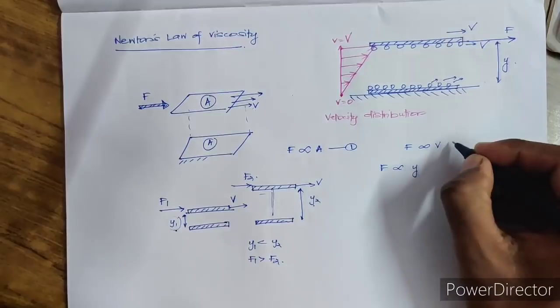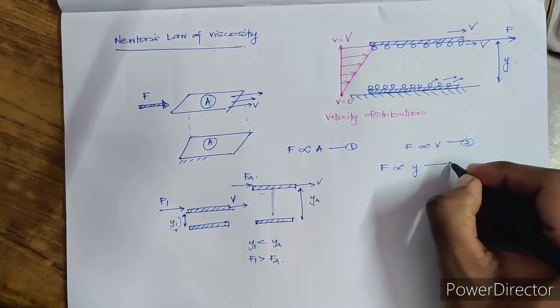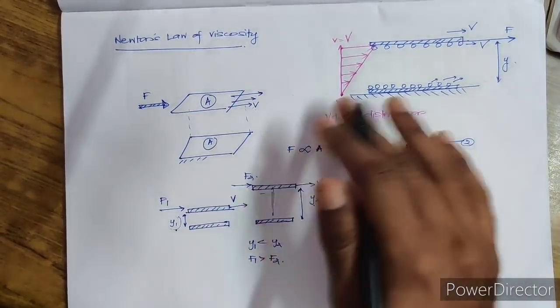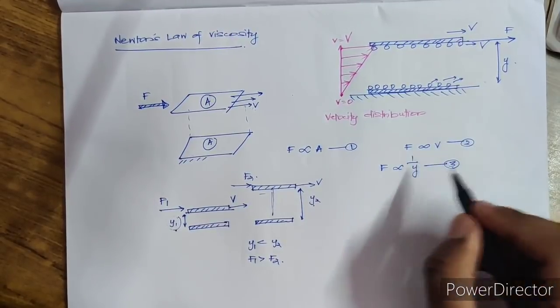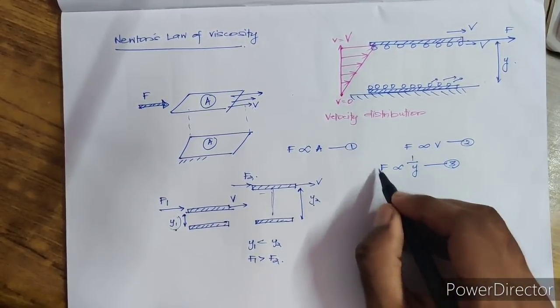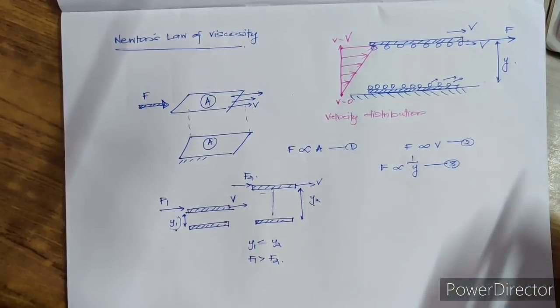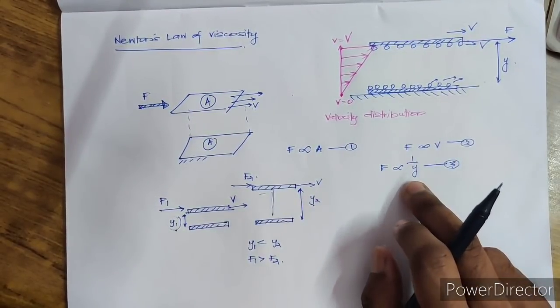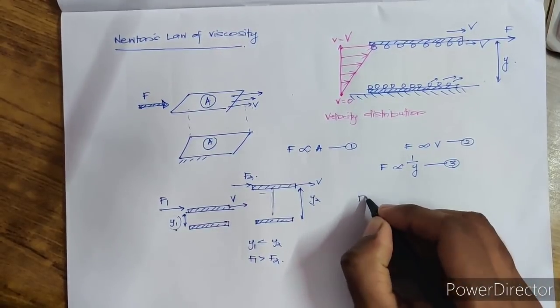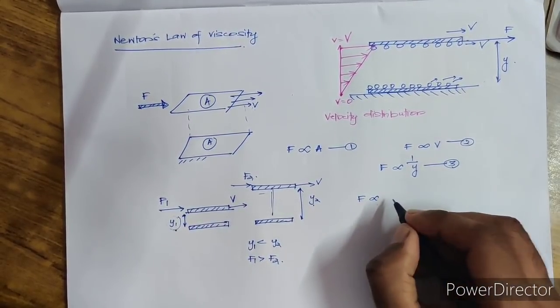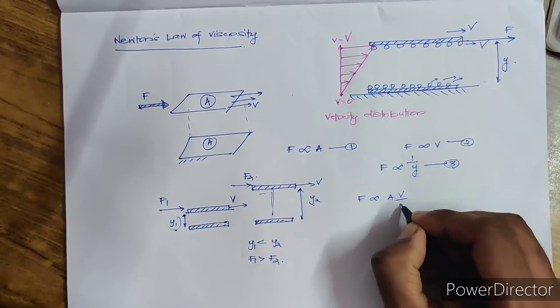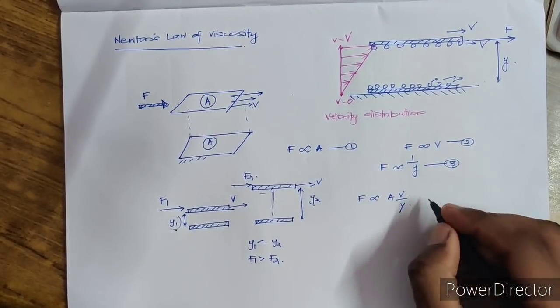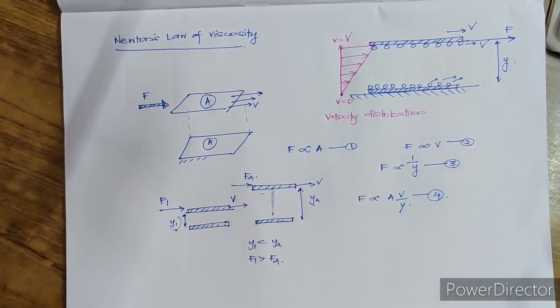Let this be the first equation, second equation and third equation. So if I combine all these, this is 1 by y, because it is inversely proportional. Force is directly proportional to area, directly proportional to velocity, and inversely proportional to y. If I combine, I can say that force is proportional to A v by y. So let that be the fourth equation.